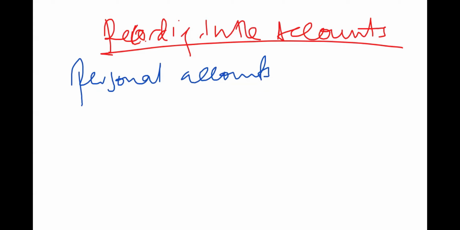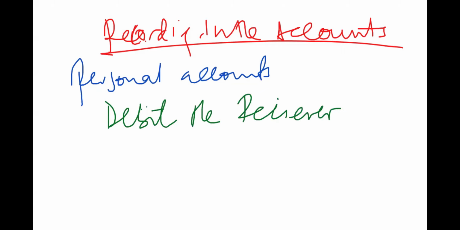Now, the rule that we are going to use is that we debit the receiver, the person who is going to be receiving, and then we credit the giver.